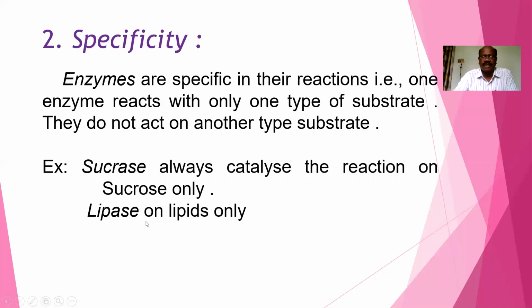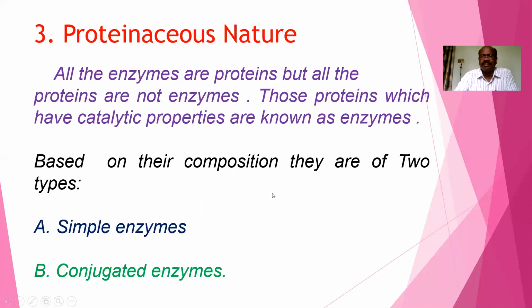Lipase is another enzyme, and it acts on lipids only. So sucrase does not react on lipids. It always reacts on sucrose only. This is the specificity of the enzyme.